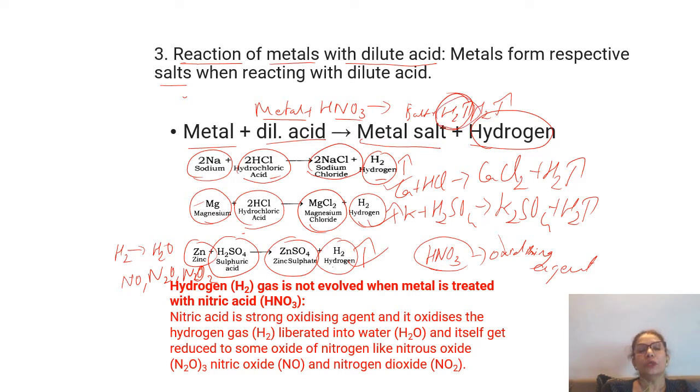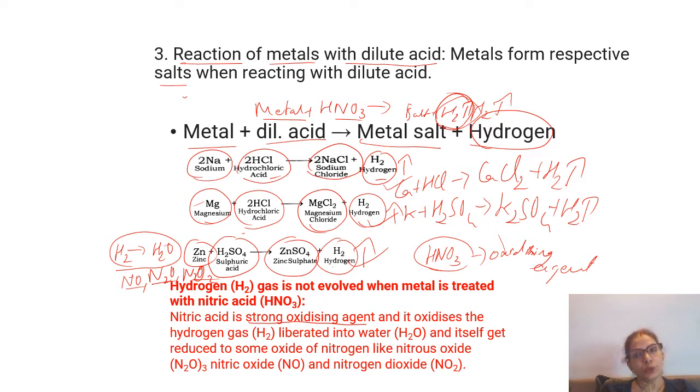So your question could be, why does nitric acid not release hydrogen when it reacts with a metal? Your answer should be, nitric acid is a very good or strong oxidizing agent. So it immediately oxidizes the hydrogen which is released into water, hydrogen to water, and itself gets reduced. The nitric acid gets reduced into oxides of nitrogen. One or two of these can be formed. That's the reason it does not release hydrogen.